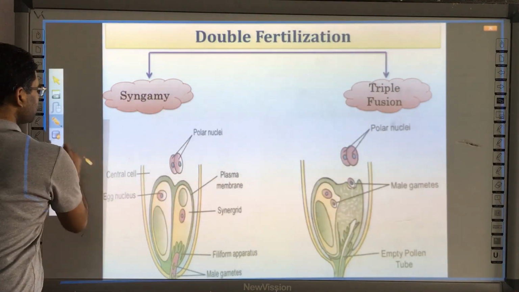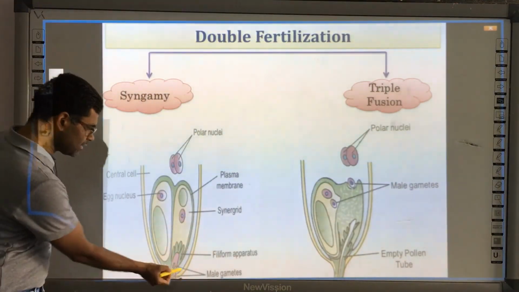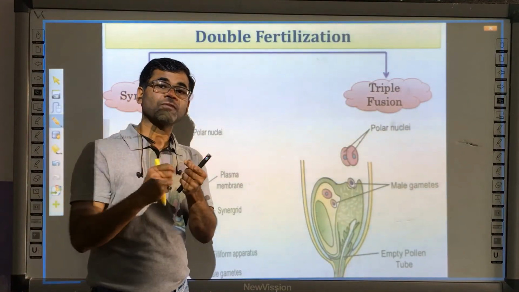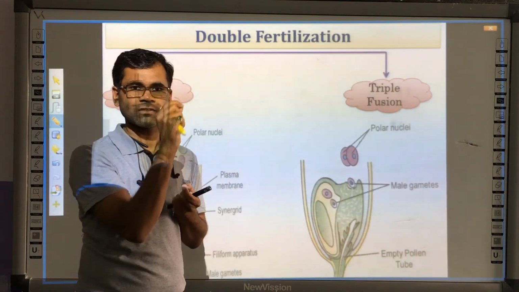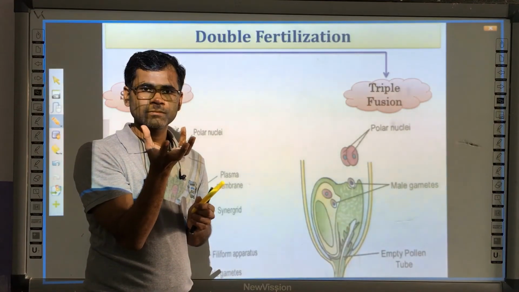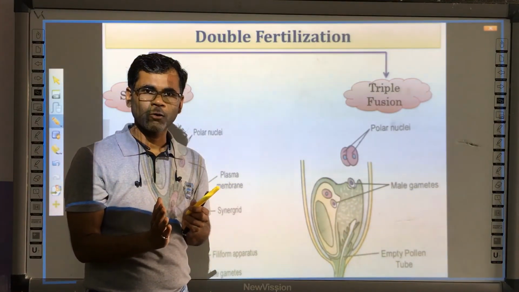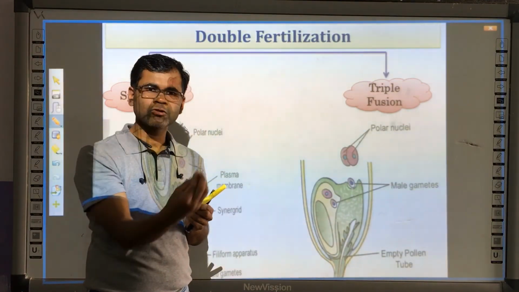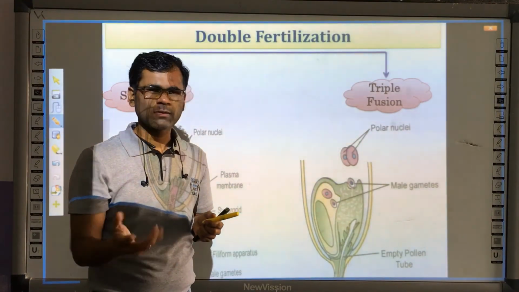Now, a little bit more if we highlight double fertilization. What happens when the male nuclei are released? From which part are the male nuclei released? Definitely it will be released through the synergid, because the synergid secretes the boron-related compound, and the pollen tube follows the concentration of boron. When the pollen tube reaches the embryo sac, it enters through the micropyle, chalaza or integument, whatever it is.